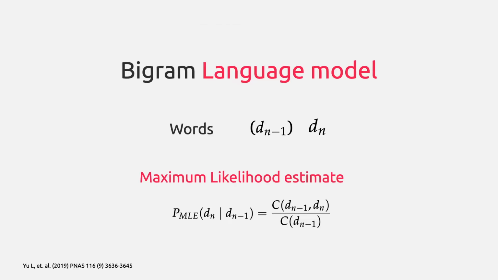Formally, a bigram model is the conditional probability of a domain Dn given its preceding word Dn-1. This can be calculated by dividing the count of the domain pair Dn-1 Dn by the count of the first domain in the genome.